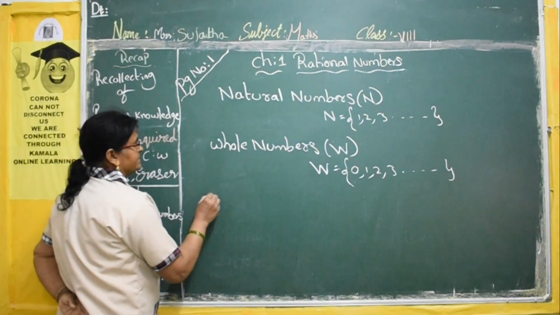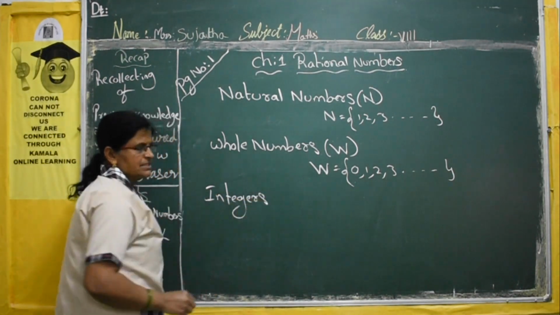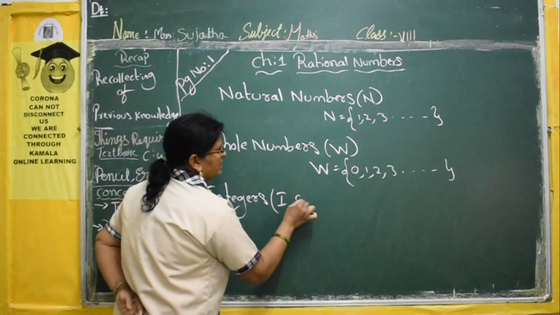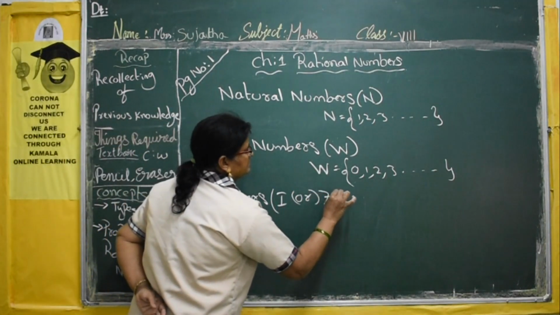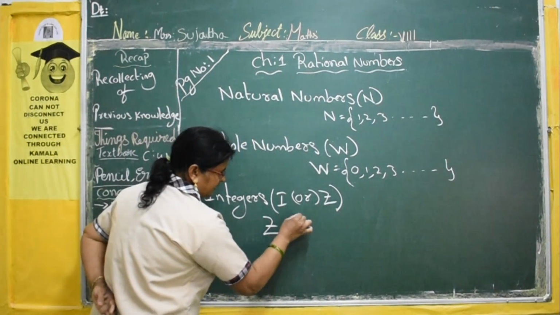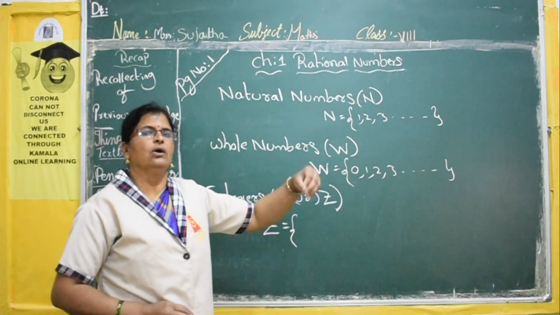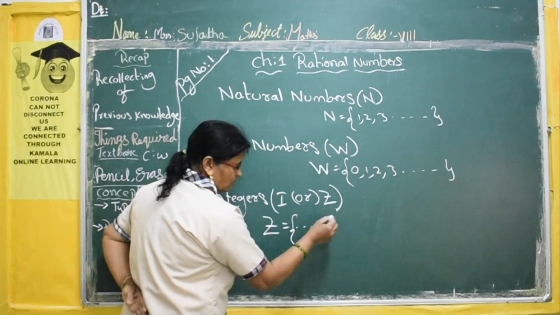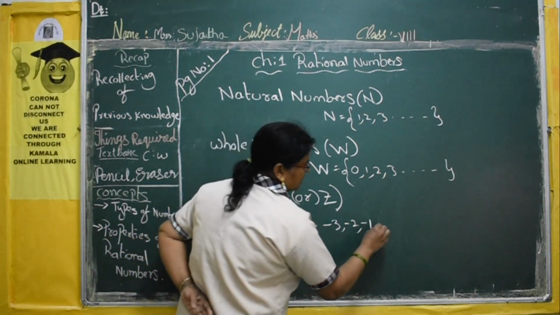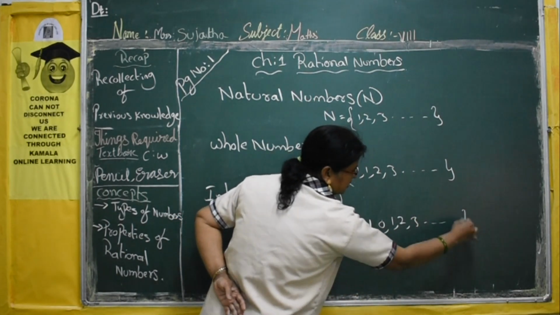Next, the third one is integers. The set of integers is denoted by the letter I or Z. Now this set contains positive numbers, negative numbers along with 0. So on, negative numbers: minus 3, minus 2, minus 1, 0, 1, 2, 3, and so on.